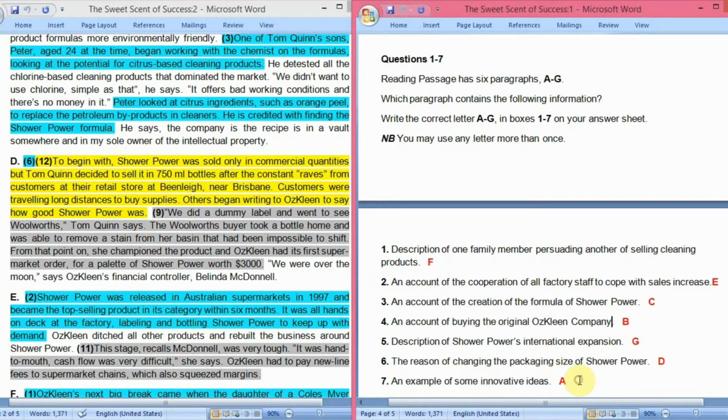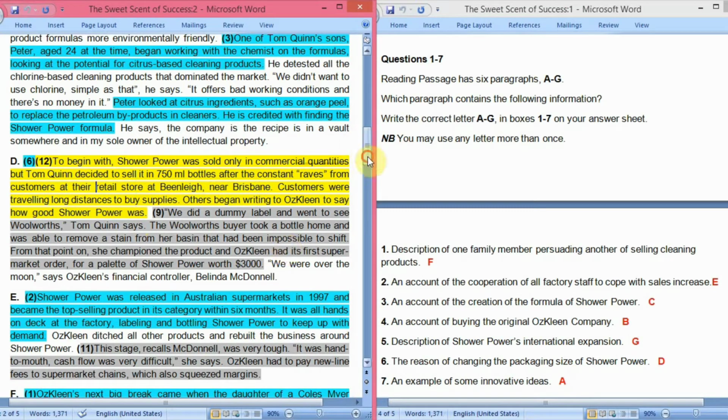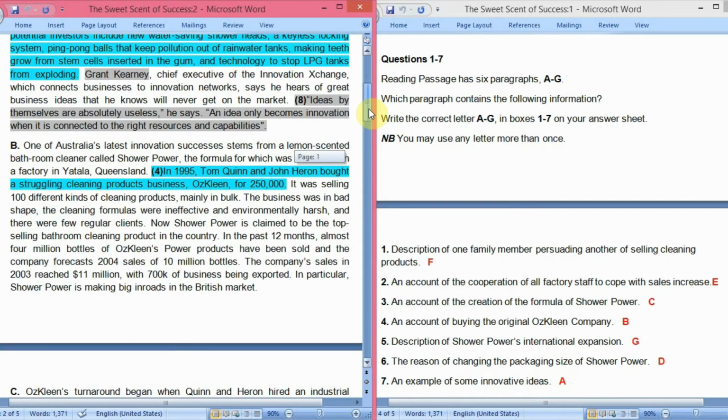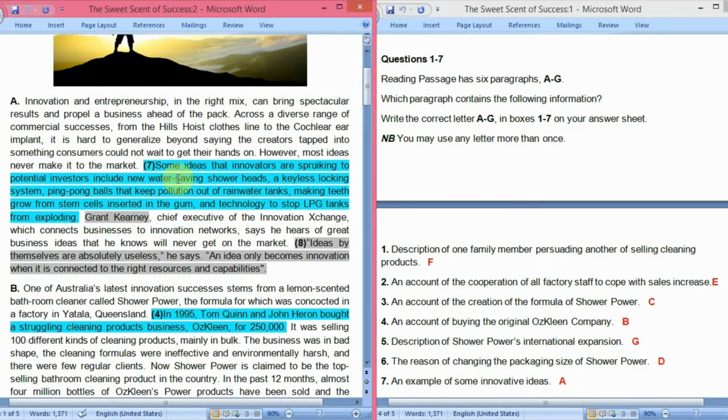Now the seventh question, an example of some innovative ideas. So where are some innovative ideas written in this passage in a paragraph? Okay, let's see here. Some ideas that innovators are spruiking to potential investors include new water saving shower heads. So this is an idea. A keyless locking system.